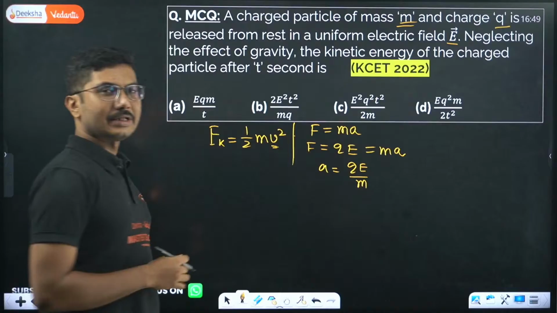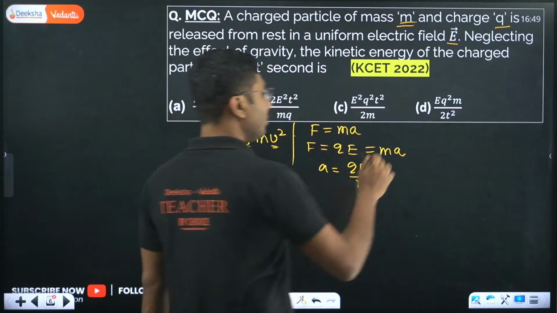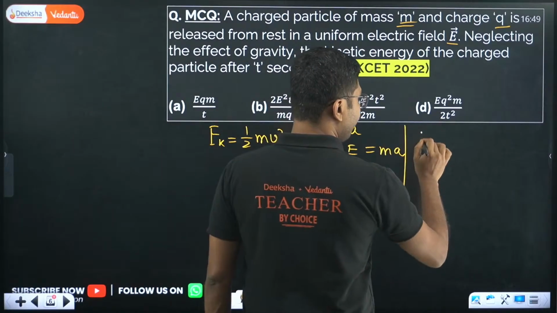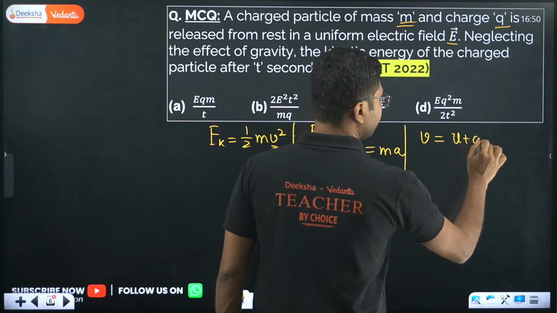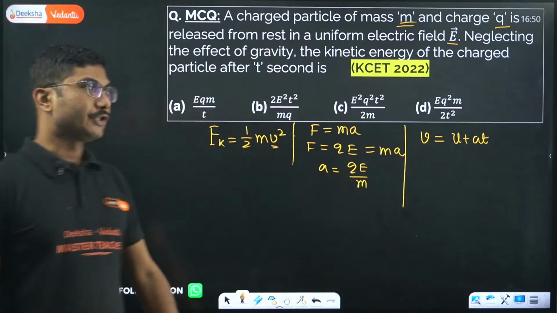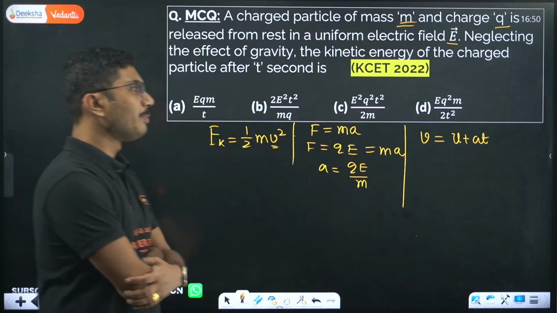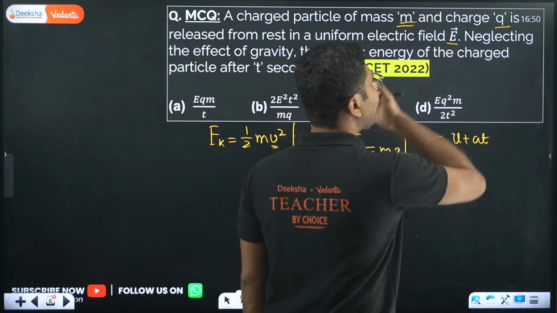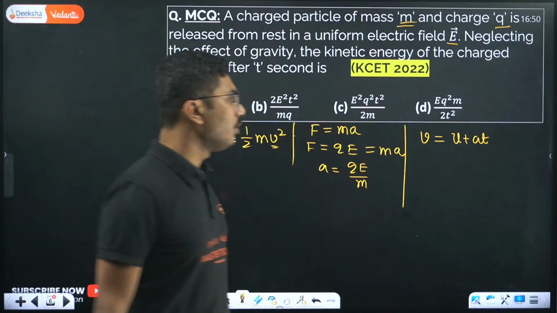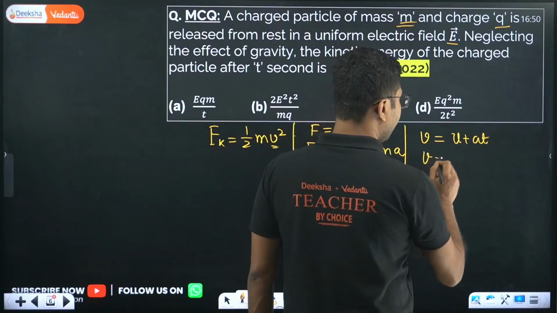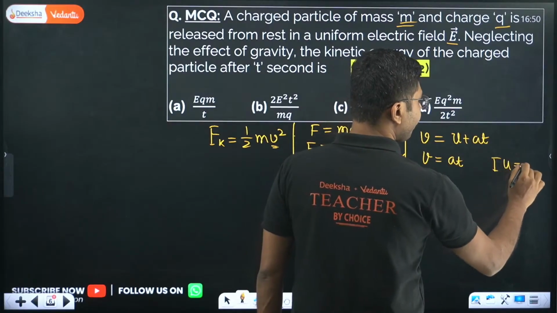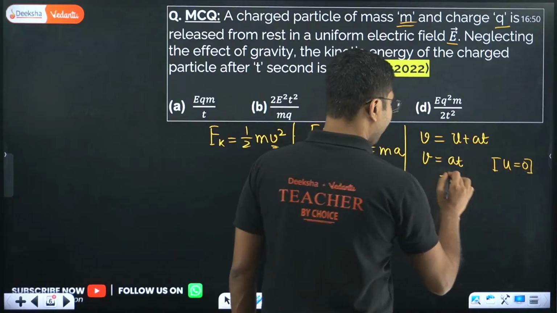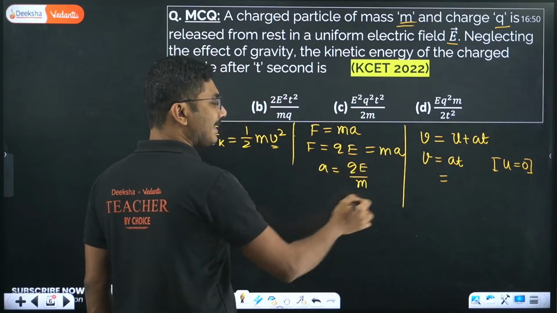So acceleration is calculated. Now, we know the equation of motion, v equals u plus at. Here it is starting from rest, so u is 0. So velocity v will be a into t only. Now you put the value of acceleration a that you have calculated.